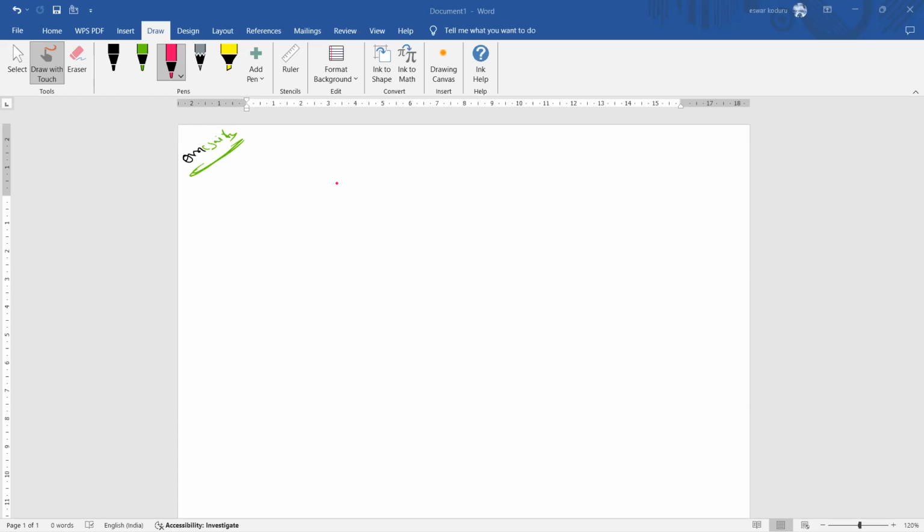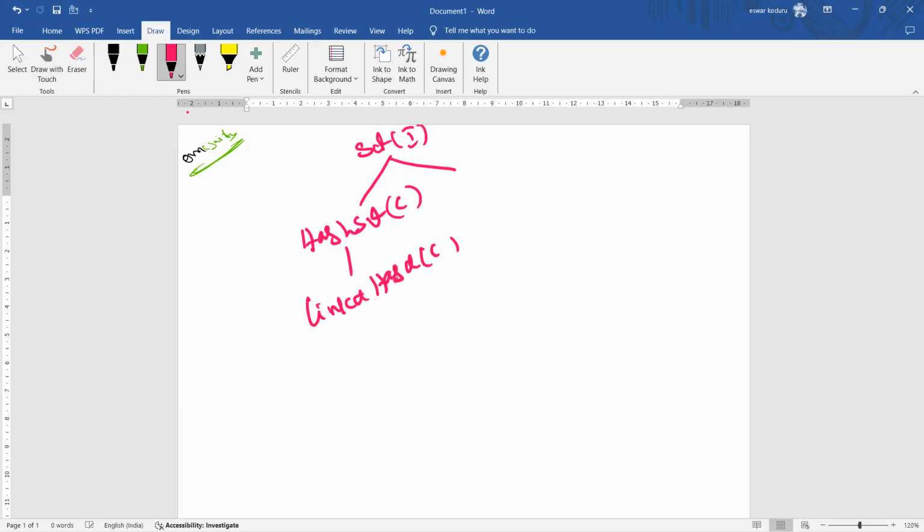Yesterday we were talking about Set. Set is an interface. Under Set we have HashSet, LinkedHashSet, and SortedSet, which is an interface, and TreeSet.